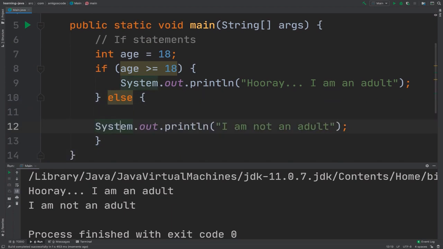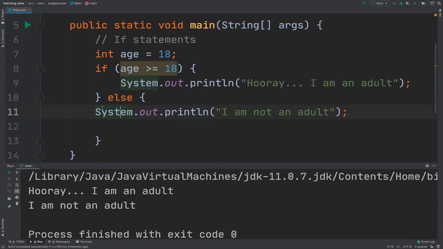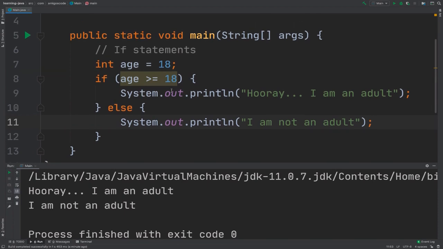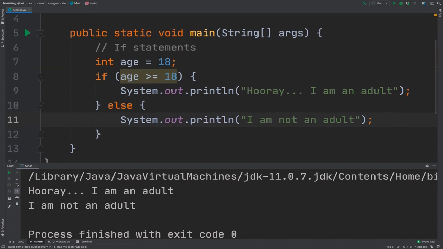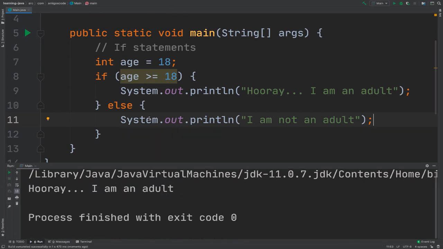And then right here, if I go back, I'll actually put this line inside and then indent this. There we go. So now this is what an if statement looks like. So here I'm saying if it's an adult, you print this, otherwise you print I'm not an adult. So if I run, we should only have now one statement. There we go. Hooray, I'm an adult. If I change this to 17 and then run it, there we go. You can see that it says I'm not an adult.